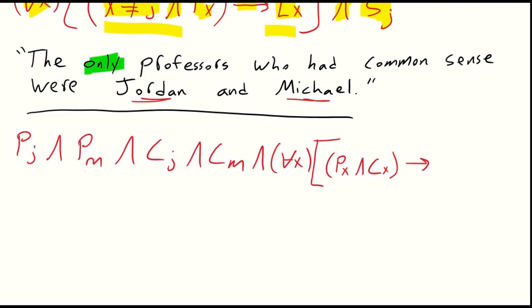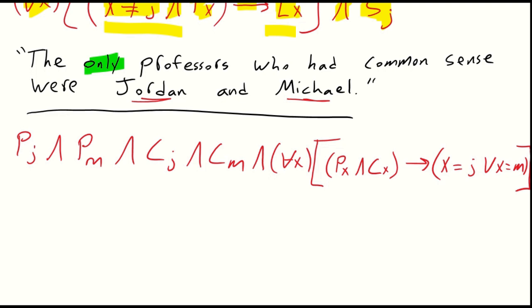What's in the consequent? There are only two people, or two x's, that we can get, either Jordan or Michael. So we'll say that x is equal to Jordan or x is equal to Michael. And then or, of course, is an inclusive or, so both can be the case, right?